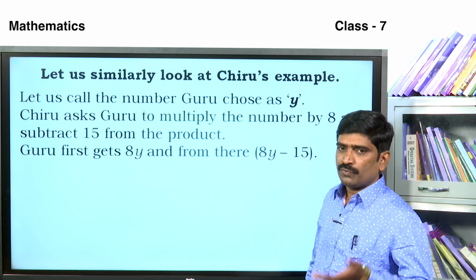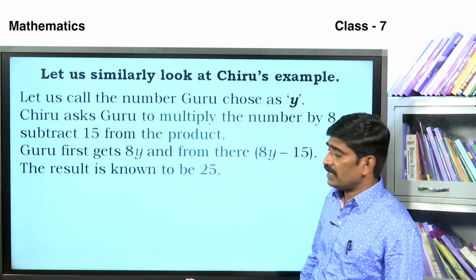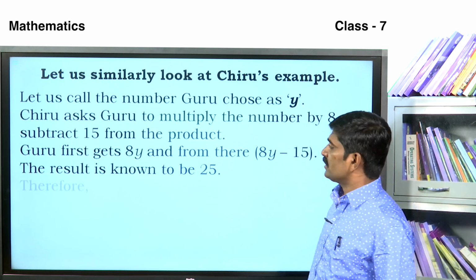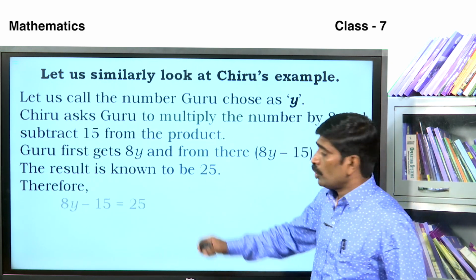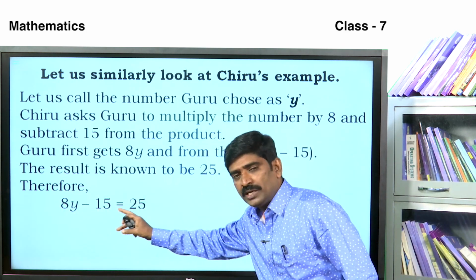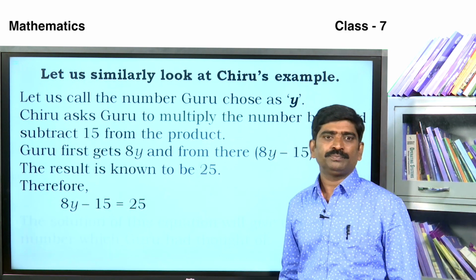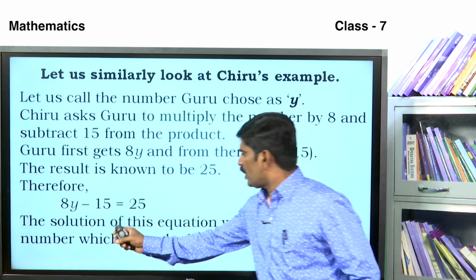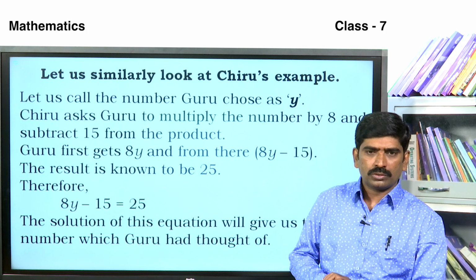The result is known to be 25. Then it is written as 8y minus 15 is equal to 25. The solution of this equation will give us the number which Guru had thought of.